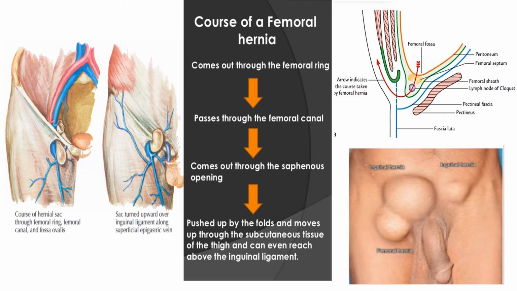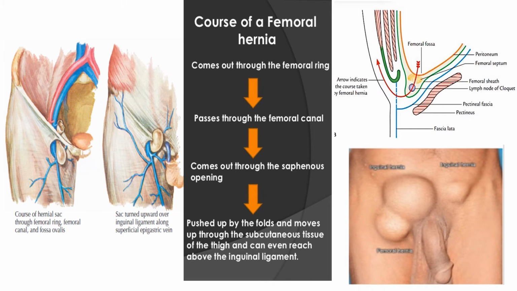So for reduction of such a hernia, usually the reverse course is followed. Sometimes in cases of strangulation of the femoral hernia, the surgeon has to enlarge the femoral ring to reduce this. Now this is possible only by cutting the medial boundary of the femoral ring, which is formed by the lacunar ligament. Normally, this can be done without any danger.